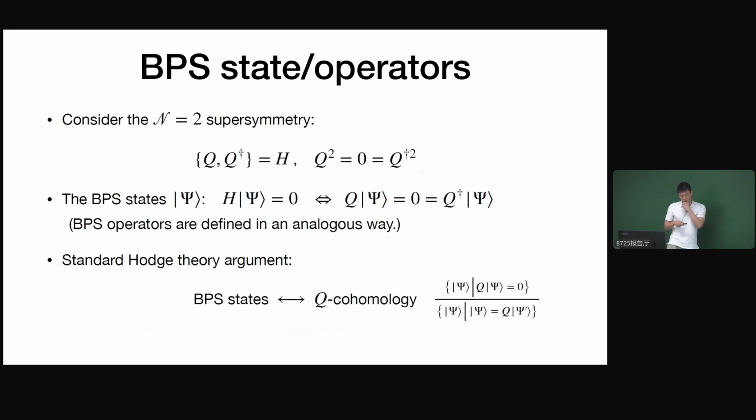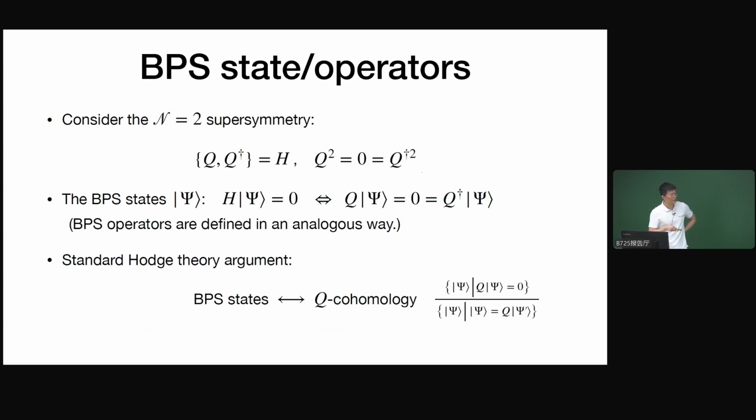Then we can use the standard Hodge theory argument that tells us there's a one-to-one correspondence between BPS states and the Q-cohomology classes. The Q-cohomology is defined in the very standard way: we consider the Q-closed states, the states that are annihilated by Q, and then mod out by the equivalence relation, the Q-exact states.